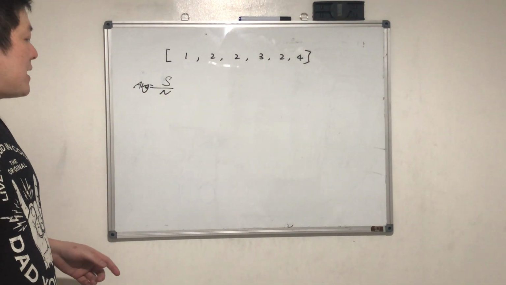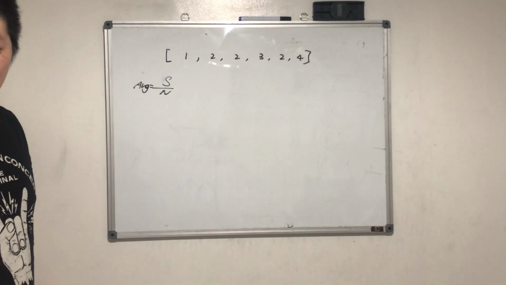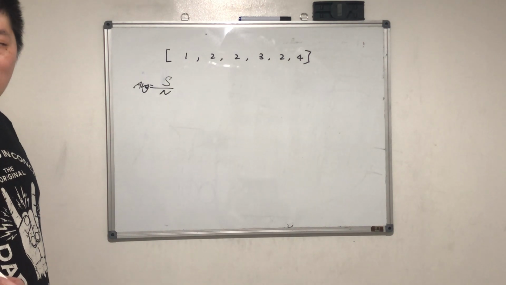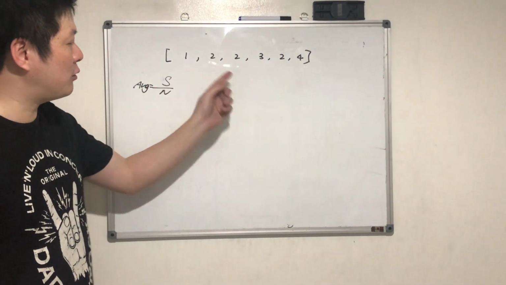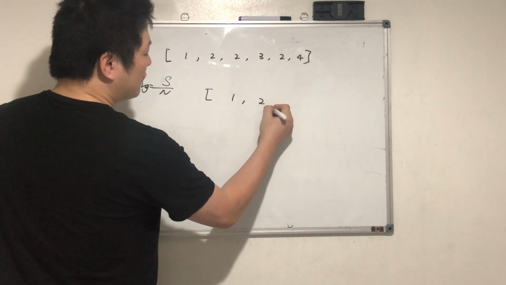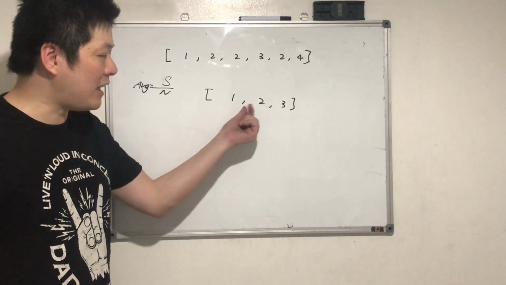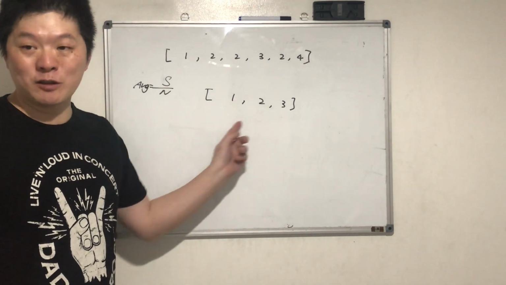Okay, so what's the median? Remember what's median? You saw these numbers, right? If it's 1, 2, 3, what's the median? 2. If it's an odd number of elements, you pick the middle one, in the sorted list, right?